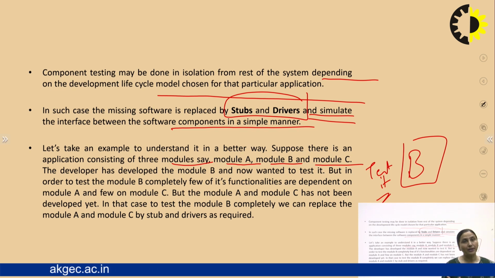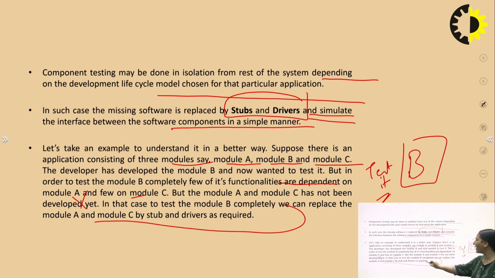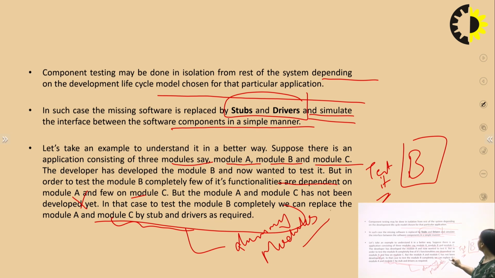So how can we test module B without looking at the functionalities which are dependent on the other modules, module A and module C? Yes, it is dependent on the functionalities of module A and C, but they have not been developed yet. So how can we test module B? In that case, to test module B completely, we can replace module A and C by stubs and drivers as required. So what are they? They are dummy modules, which are required to test this particular module B.